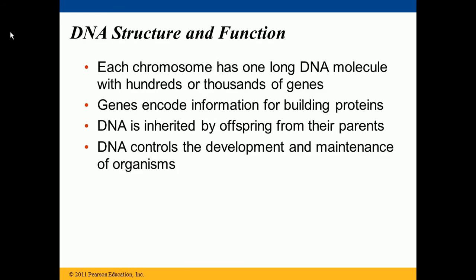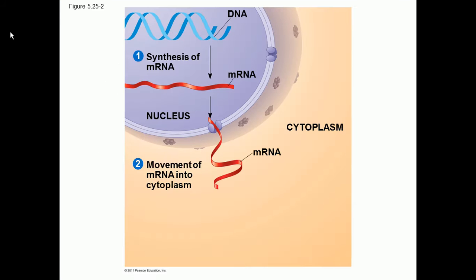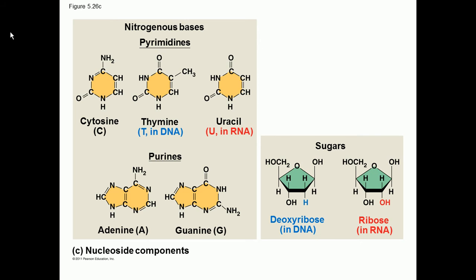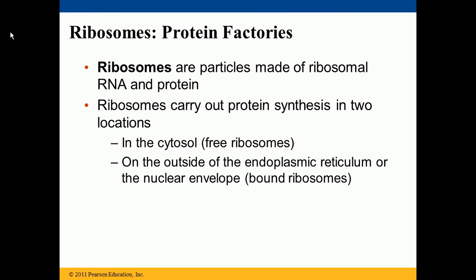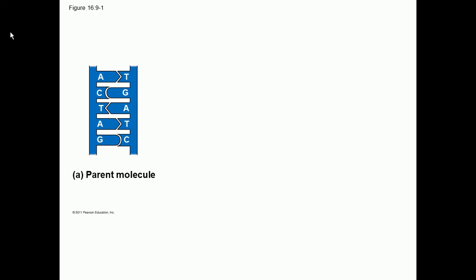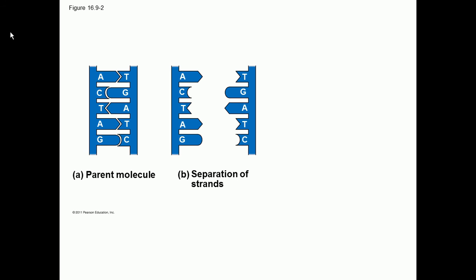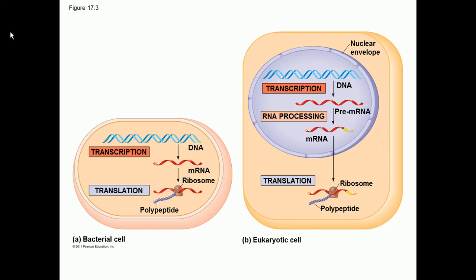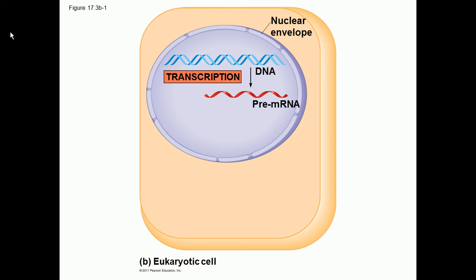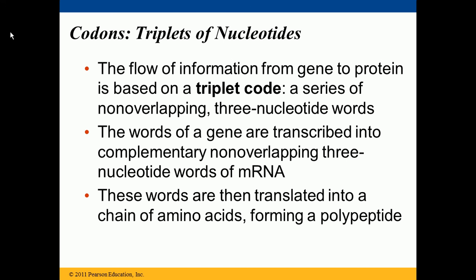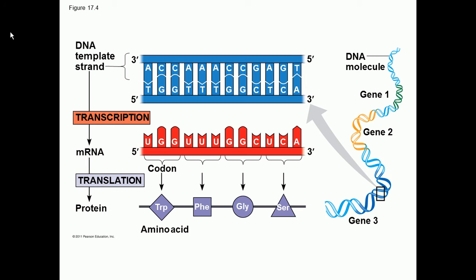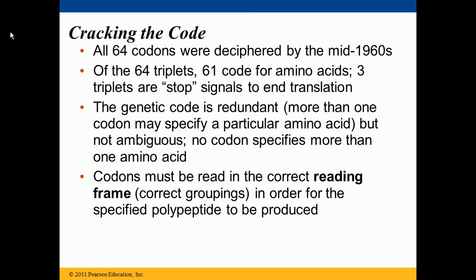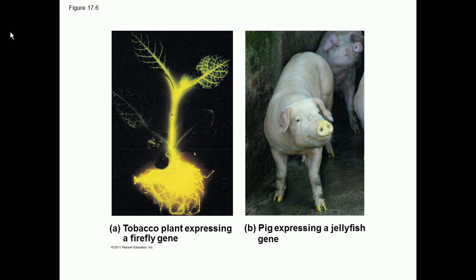Okay, so we are now almost on the last part of this lecture. We have talked about genes, we have talked about DNA, RNA, how the information flows, which is called the central dogma. We have talked about codons, amino acids, proteins, and the genetic code. The last thing in this lecture we need to learn about is evolution.